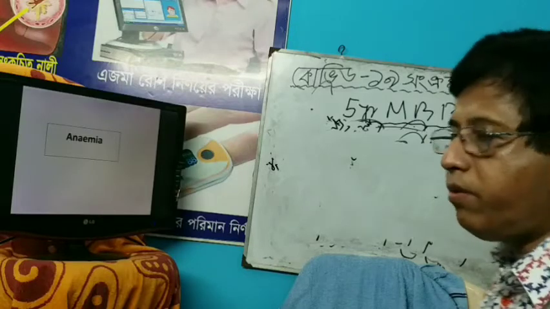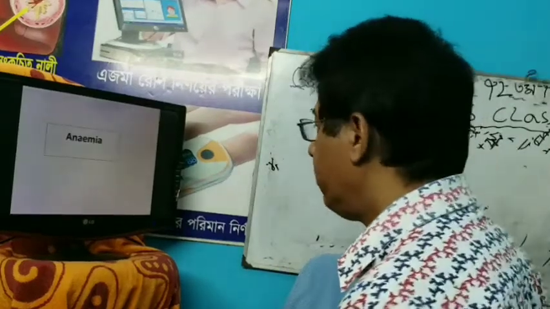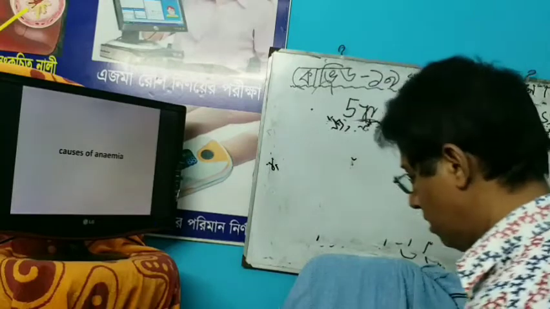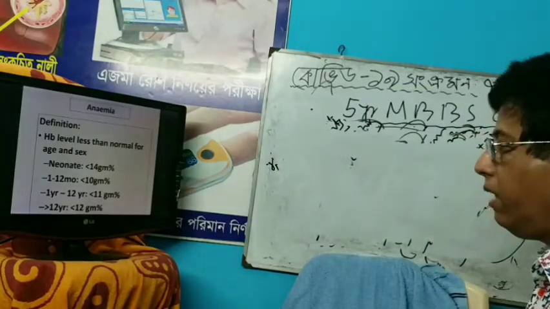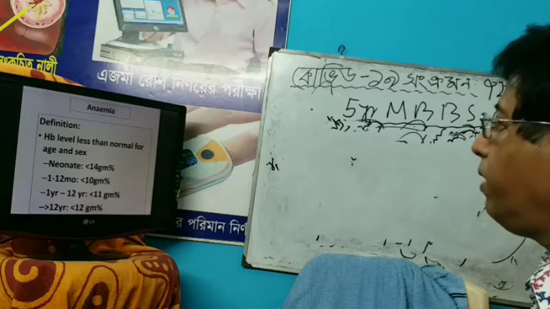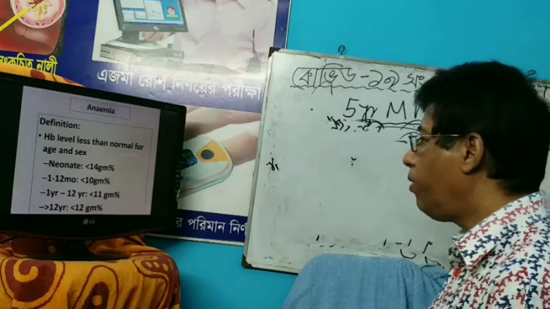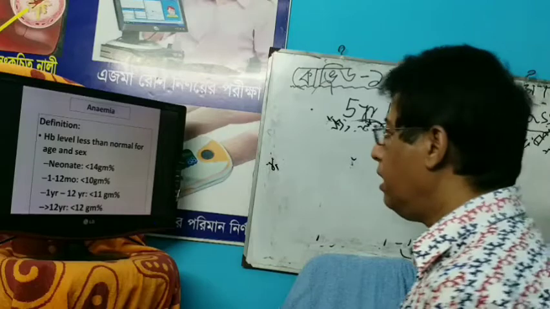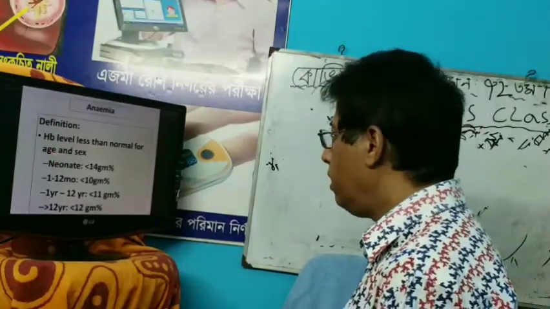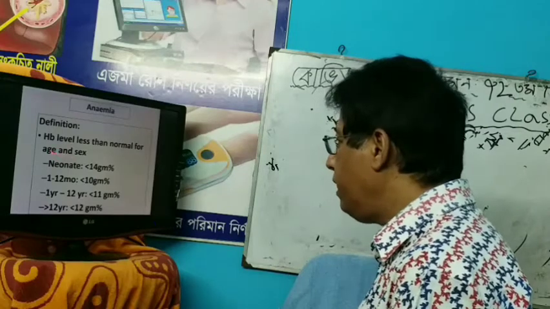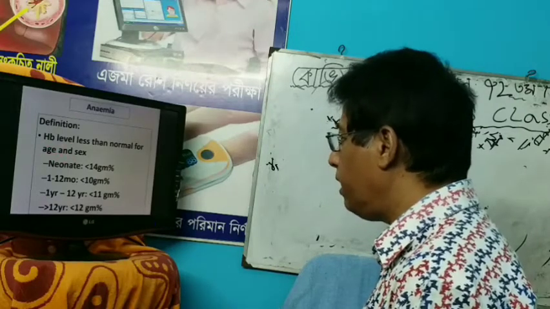Now I want to tell you about anemia. What do you mean by anemia? Anemia means hemoglobin level less than normal for age and sex. If hemoglobin level is reduced less than normal for age and sex, you should remember age and sex.